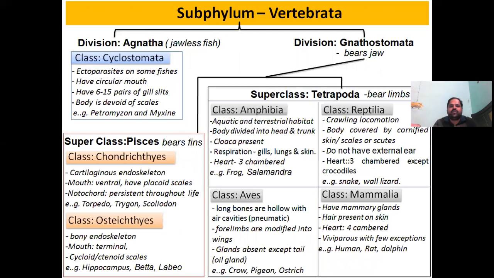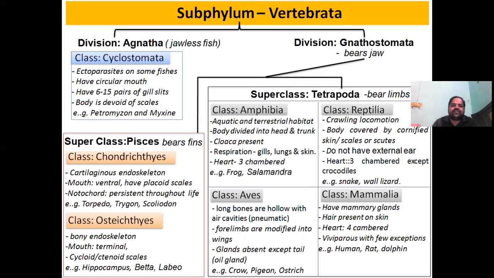Here we will discuss the subcategories of the subphylum Vertebrata. As I told before, there are two divisions of Vertebrata. First one is Agnatha and another is Gnathostomata. We will see some more characteristics under these divisions. Under this Agnatha, which are jawless fishes, only one class comes, and this class is Cyclostomata.